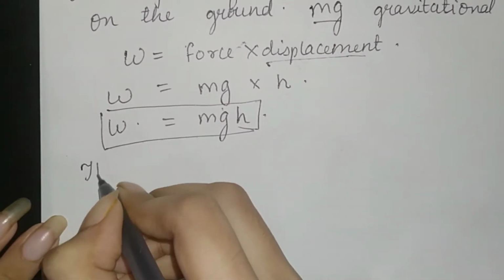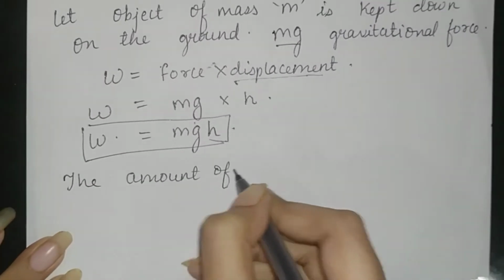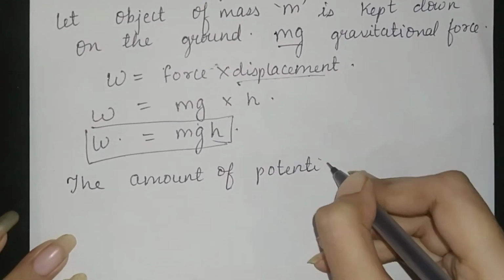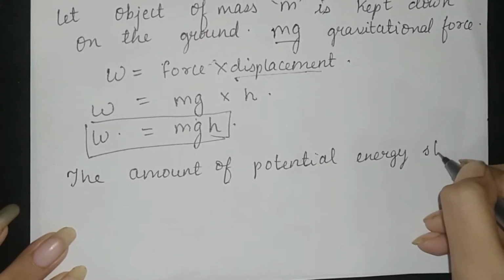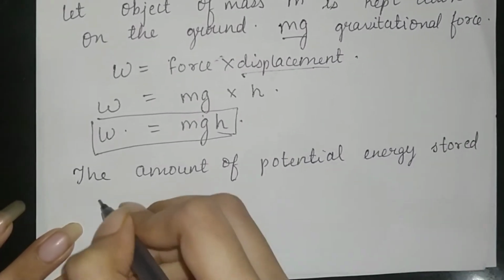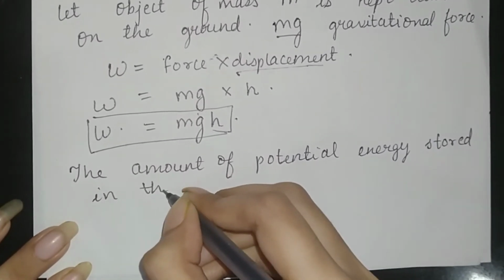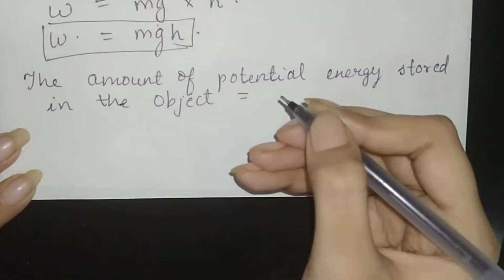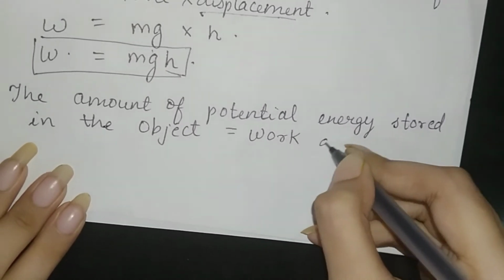Now the amount of potential energy stored in the object is equal to the work done.